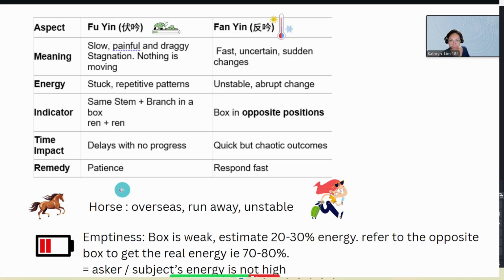The next we have learned is Fan Yin in the chart. In Fan Yin, things are moving fast, very uncertain, and there are sudden changes. The energy itself is very unstable. Abrupt change will just happen. Nothing is firm.